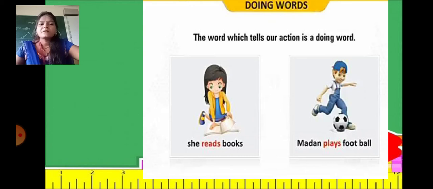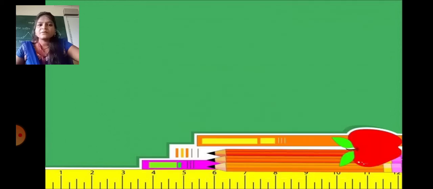So in short, doing words means the words which tell our action. For example, she reads books. So reads is a doing word. Madan plays football. So plays is a doing word.